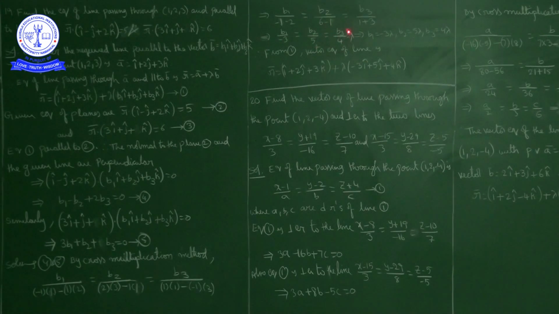Okay, these ratios are equal to some lambda. So from here we can write, b1 is equal to minus 3 lambda, b2 is equal to 5 lambda, and b3 is equal to 4 lambda. So b1, b2, b3 we have.